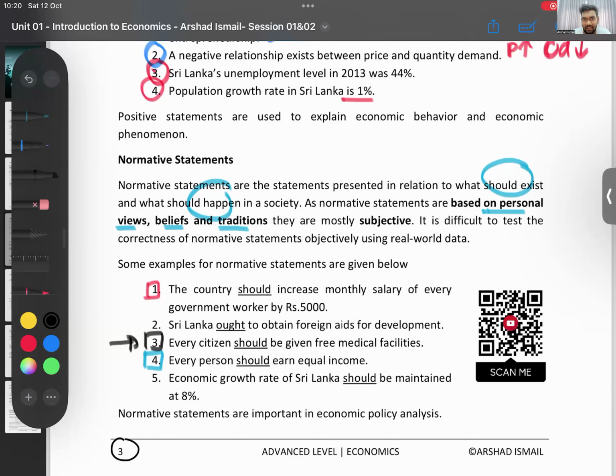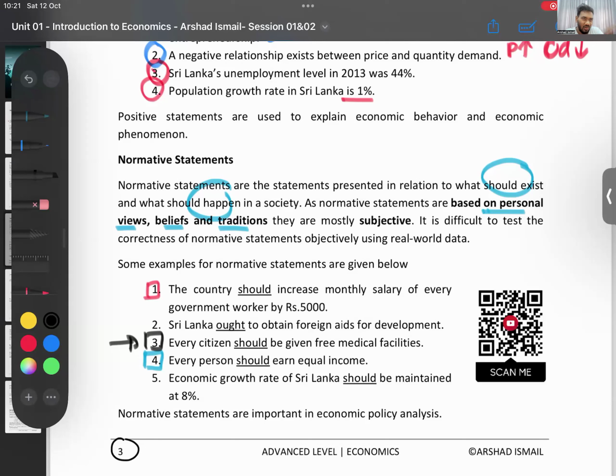Everyone has the basic need for health. Yeah, so they are saying everyone should get free medical facilities. Okay, so you all are saying they should. Now, what if I say the other way? I will say, no, they shouldn't, because it's a big burden for the government. Our government already doesn't have money for other stuff. If they don't have money for other stuff, how are they going to spend on this? Then they will have to increase taxes and take loans, and that's a huge loss for them. Then they shouldn't. I am saying that.